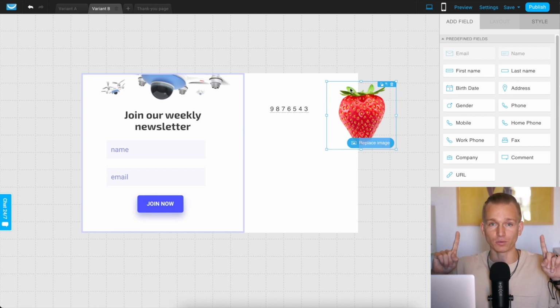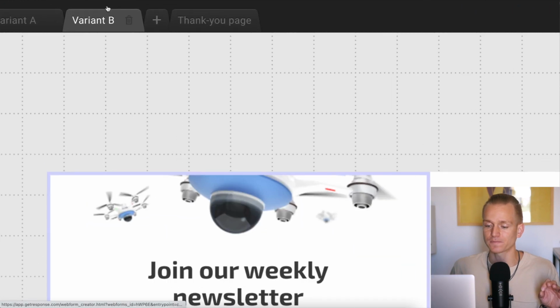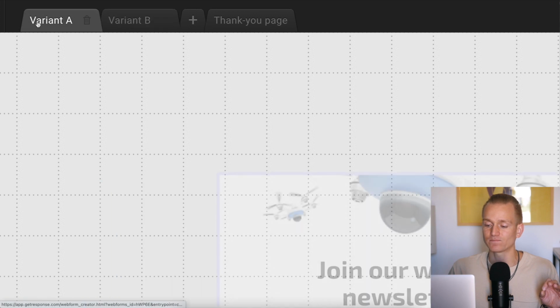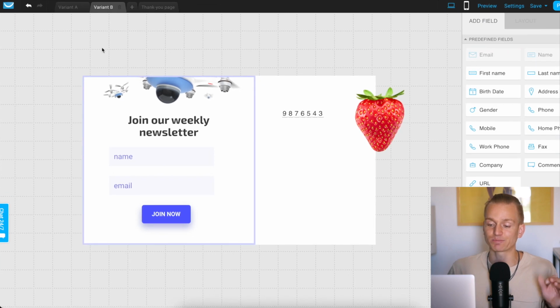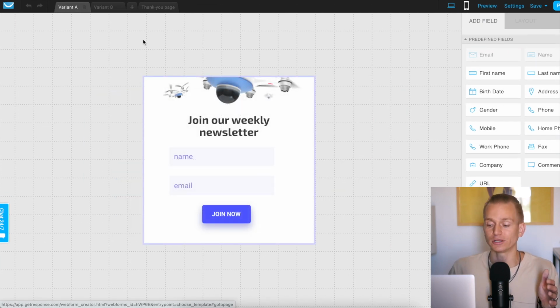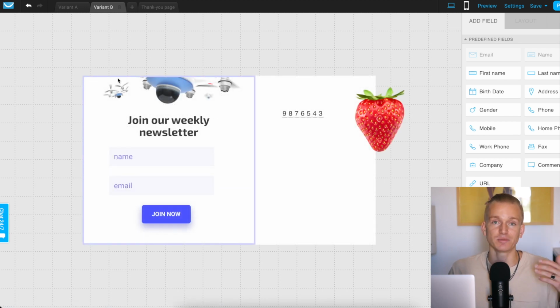But what's even more important than the customization of how your pop-up looks is, if you look here at the top, you will see there's variant A and there's variant B. And I can actually even add more variants. So what this means is basically it's split testing, A/B testing, however you want to call it. But basically, let's say I can create a pop-up like this, and then I can create another pop-up that looks slightly different, has maybe different images, has maybe different text. And I can test out, it's going to show a certain percentage of those pop-ups to different people and see which one performs better, which one converts better.